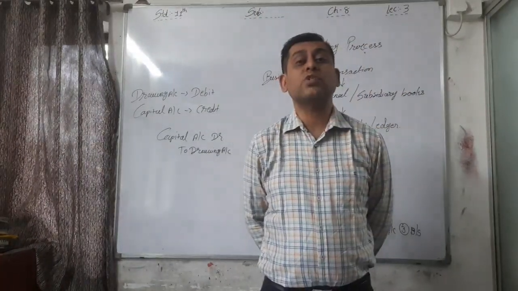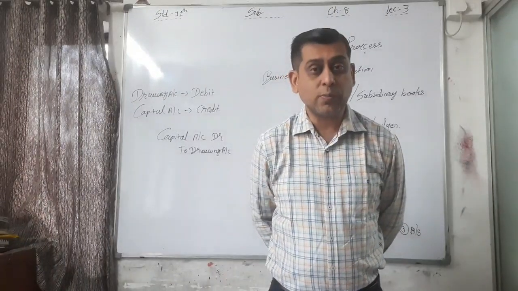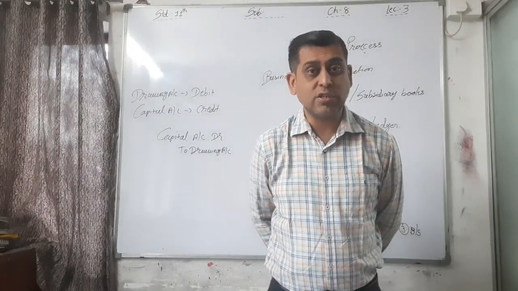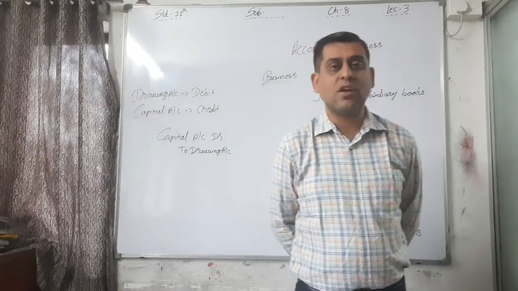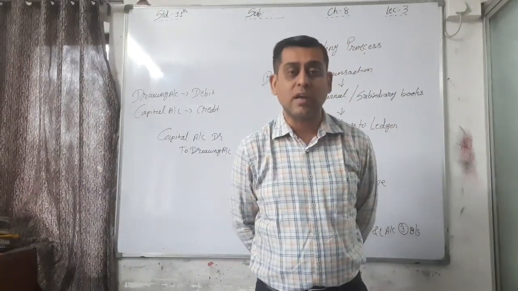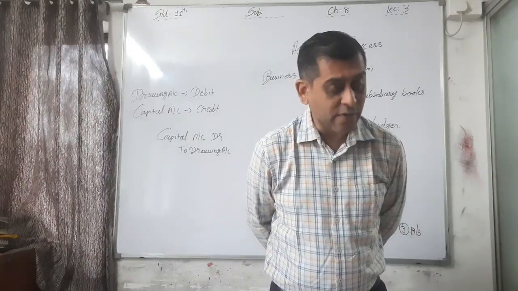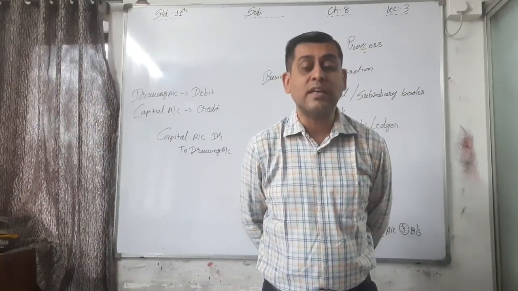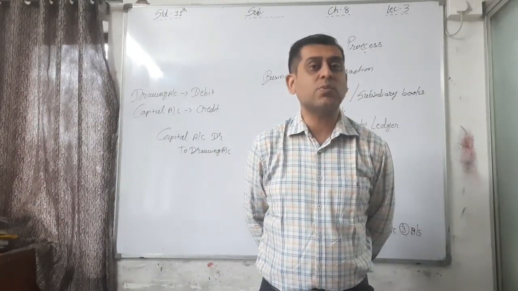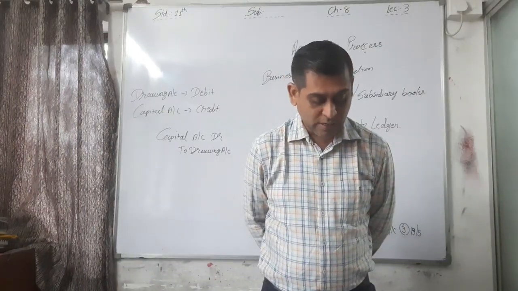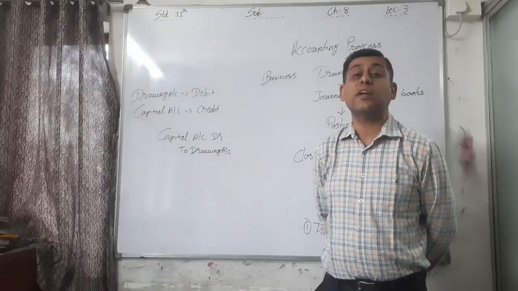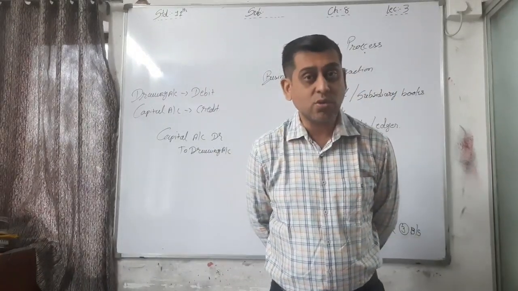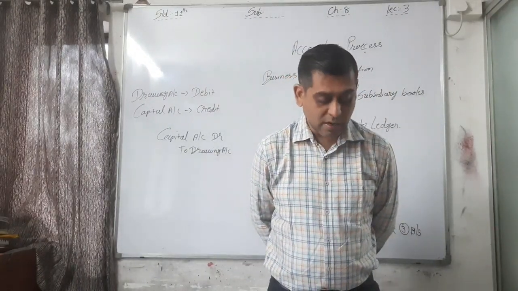That is also transferred to trading account, because purchase, sales, purchase return, sales return, all four must be transferred to trading account at the end of the year. So purchase account balance is 75,000 and sales account balance is 85,000, must be transferred to trading account. Now next, carriage inward. Carriage inward is a purchase related expense. That's why it is also transferred to trading account.